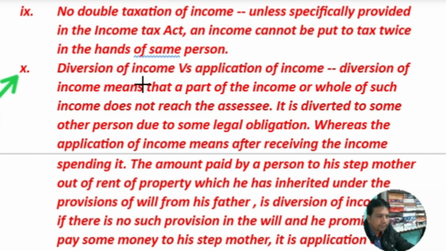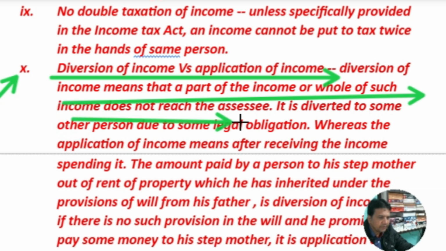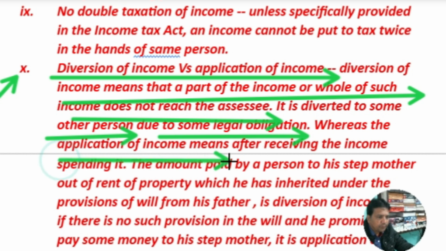Diversion of income versus application of income. Diversion of income means that a part or the whole of the income does not reach the assessee. It is diverted to some other person due to some legal obligation. Whereas application of income means that after receiving the income, he spends it.